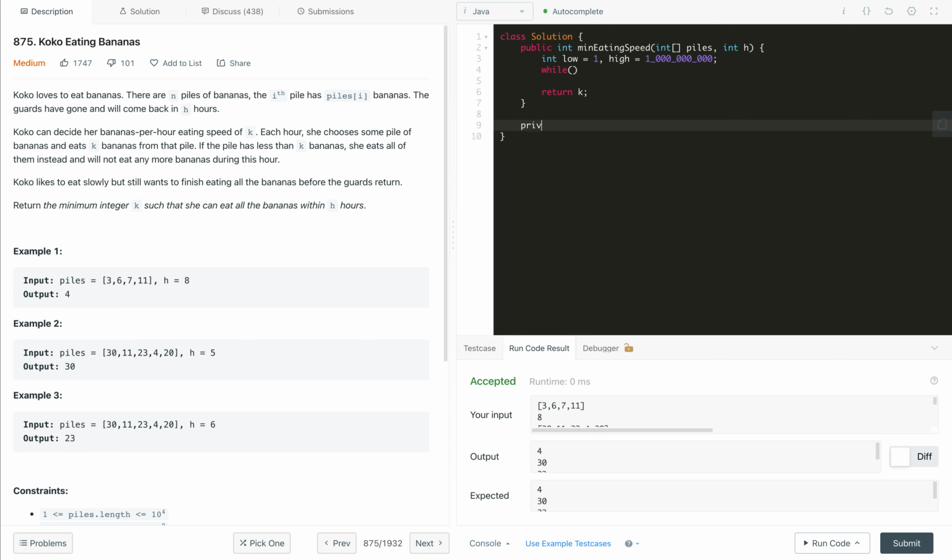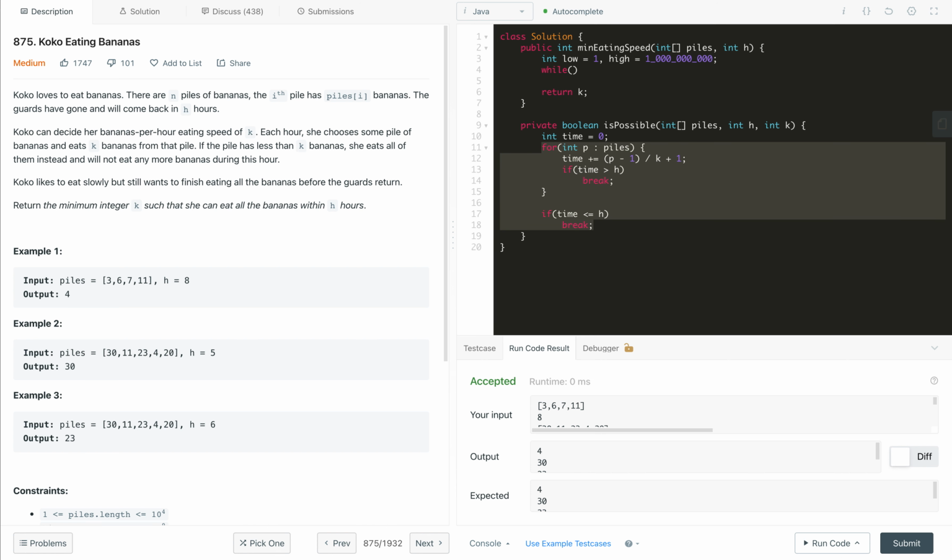So let me write a method, private boolean isPossible, and here we will get the array itself, the value of h, and the k we are thinking of, the current k. In that case, we will first find out the total time taken. Everything is fine, h is fine, and k is our given. No need to break over here, we just return from here whether it is possible to eat all the bananas with this value. So we will return time less than or equal to h.